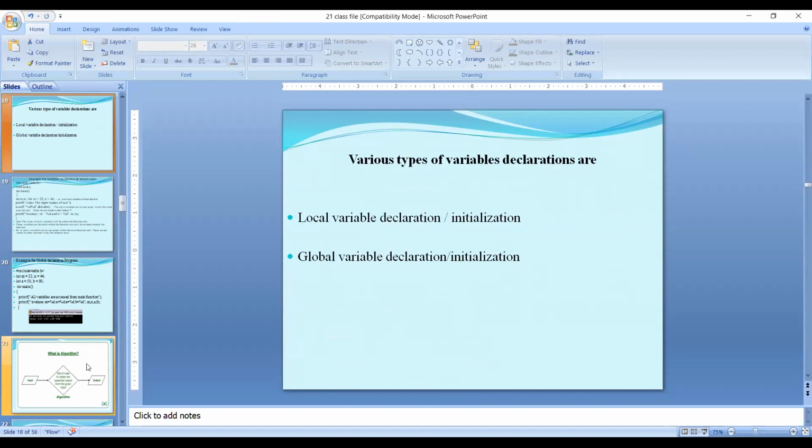There are two types of variables. One is the local variable. The second one is the global variable. You know that the variables which are declared inside the function are called local data. The variables which are declared outside of the function are called global data. Okay, I will take one example and explain again.